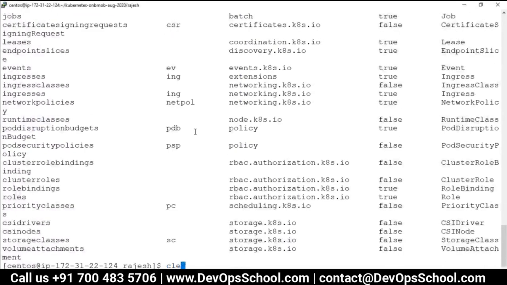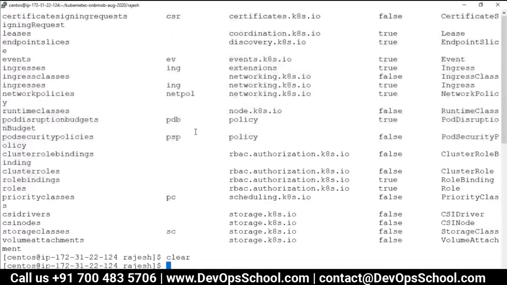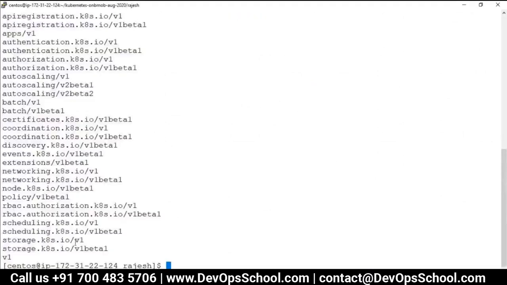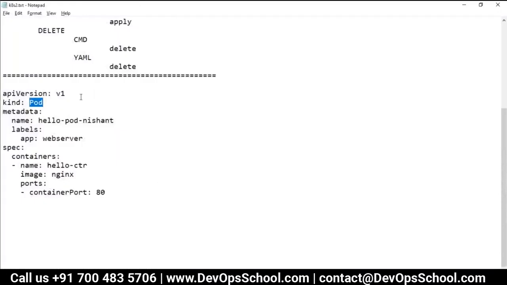But what is the version? Anything which does not have any group will have a version. So here, the version is v1. So now you got this one. Now what is the specification? Metadata.